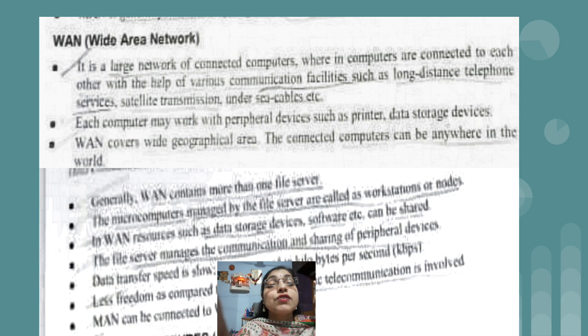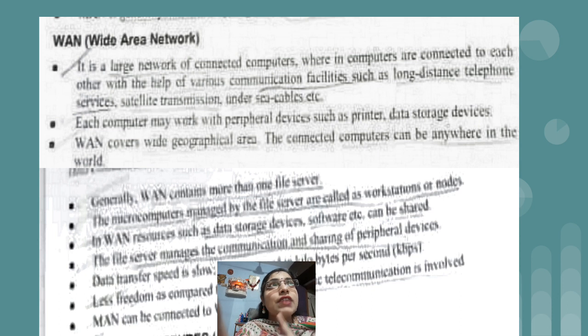Because of what? Because of WAN. Because WAN does not have any geographical limit. It is not limited to a specific number of kilometers of area. So it is long distance communication. If you want to make WAN possible, then we can make use of telephone lines and satellite transmission. Satellite transmission means we can make use of microwaves, and undersea cable also we can use.